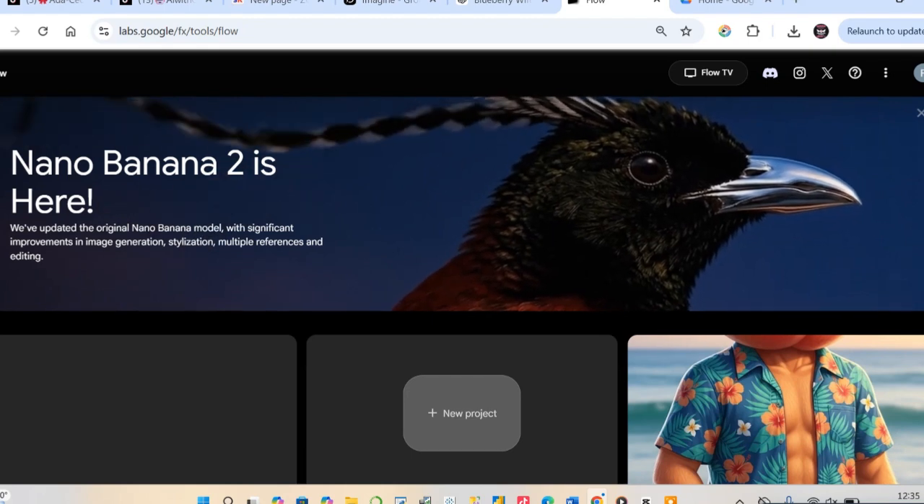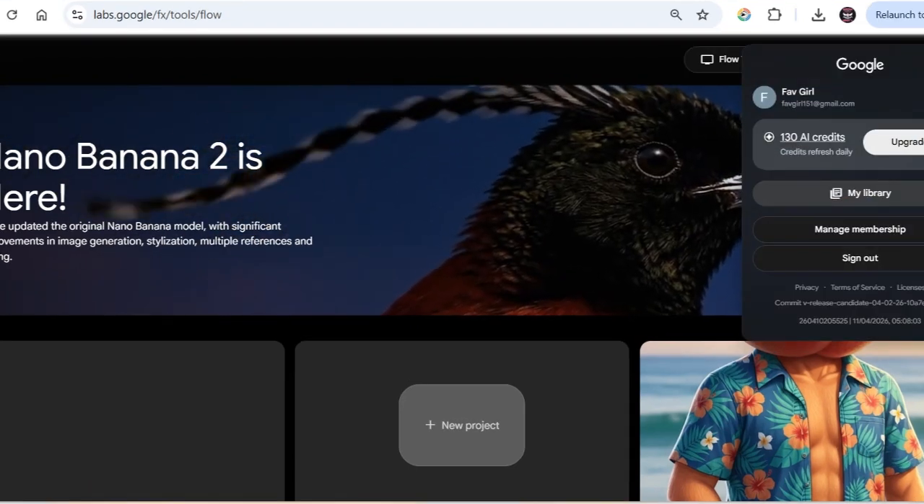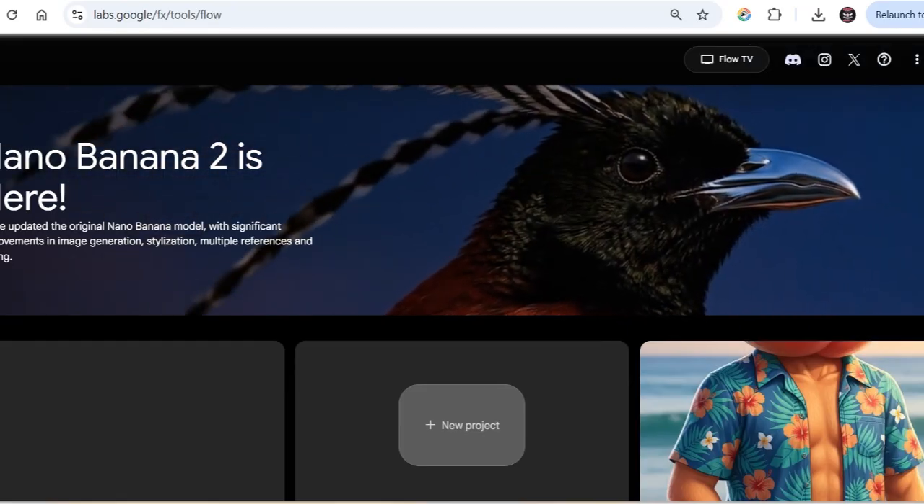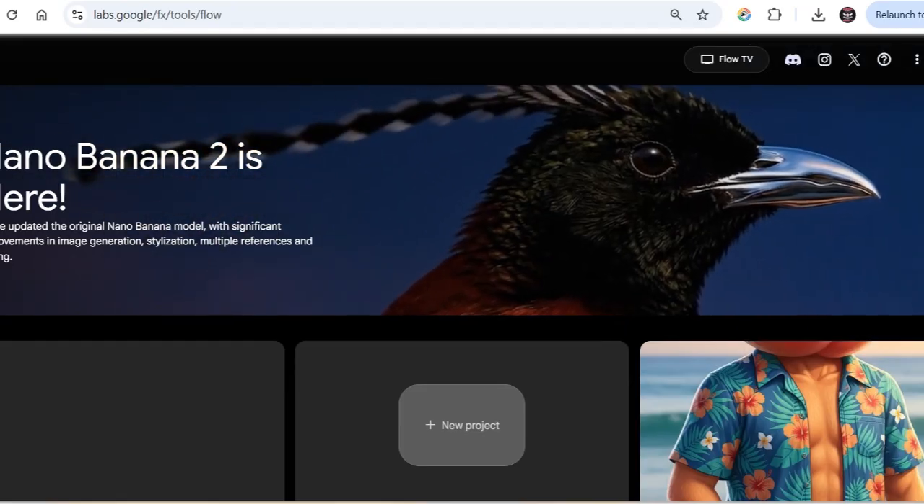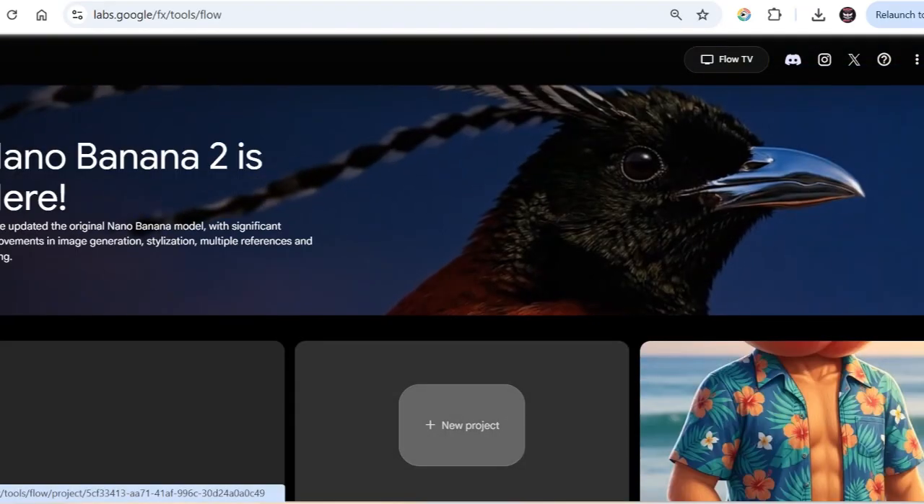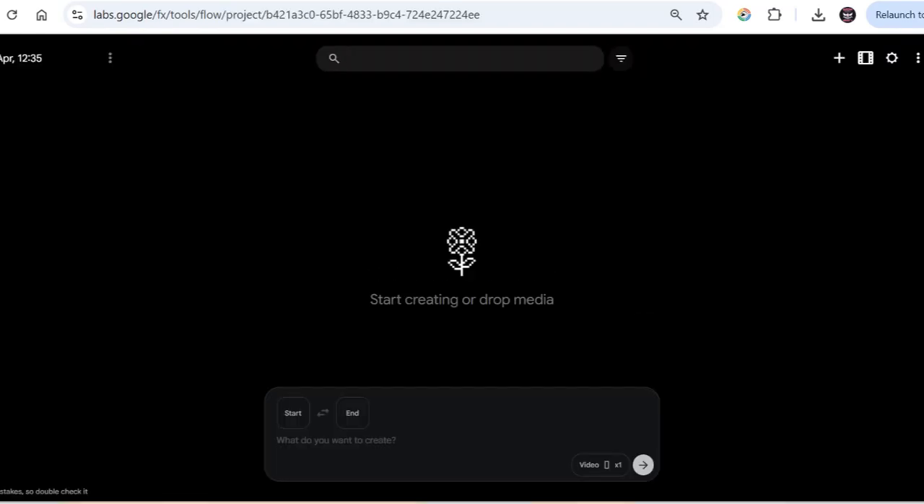When you log into Flow, you see here, Flow will usually give 150 AI credits every day. I have 130 because I've used 20 this year, and that is mainly for your video generation. But it's okay. So this is the interface of Flow. All you need is to log in with your Google account. Then here you click on New Project. Creating images on Flow is, at the moment, free of charge.